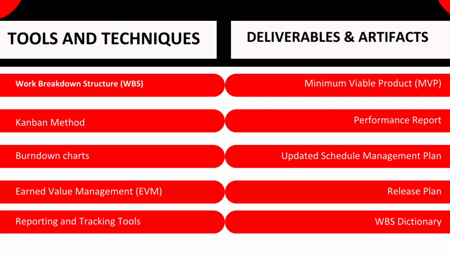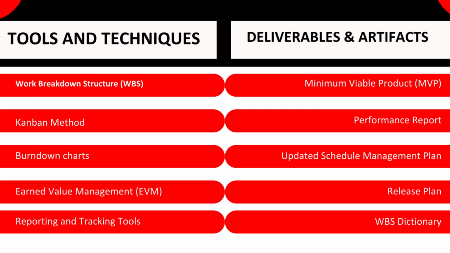Updated Schedule Management Plan. A schedule management plan is a document that describes how the project will be scheduled. It includes information on the project's scheduling methodology, tools, and desired level of accuracy. For example, a software development team is updating the schedule management plan for a new mobile app project. The team is updating the plan to include the new tools and techniques that they will be using.